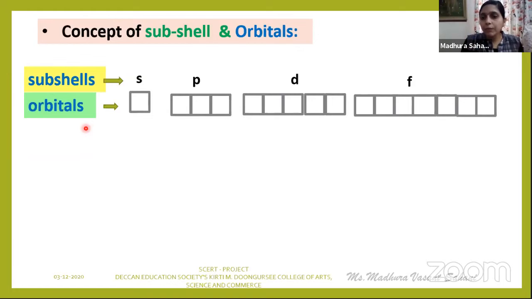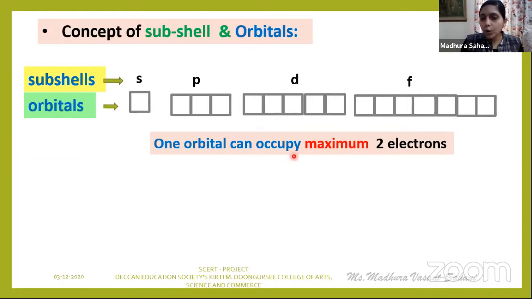Now the very important thing that you have to remember throughout the year is that an orbital can occupy a maximum of 2 electrons at a time. Very important statement. This concept is useful even when you learn the topic structure of atom.